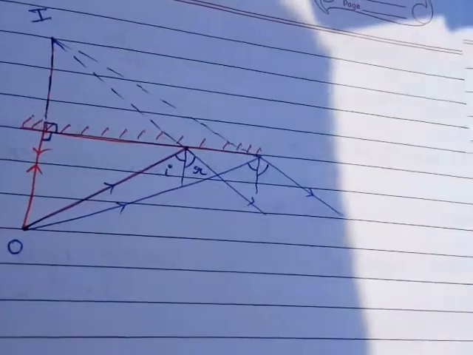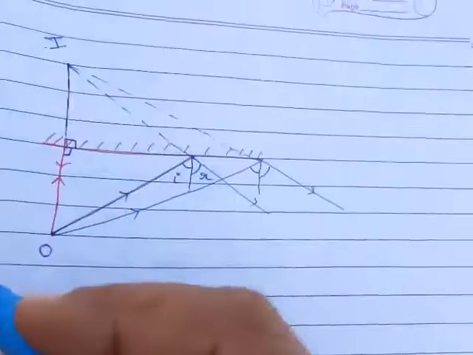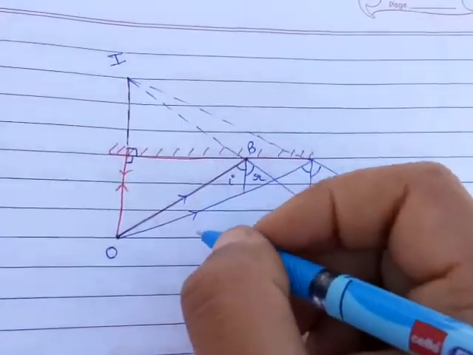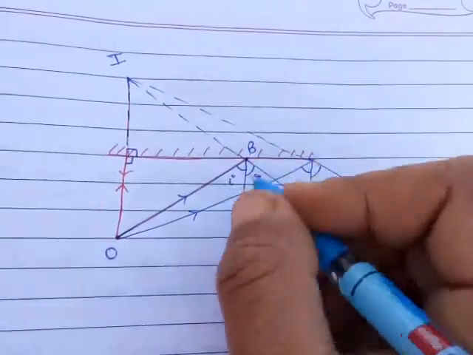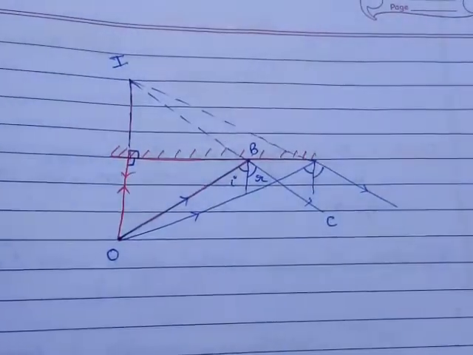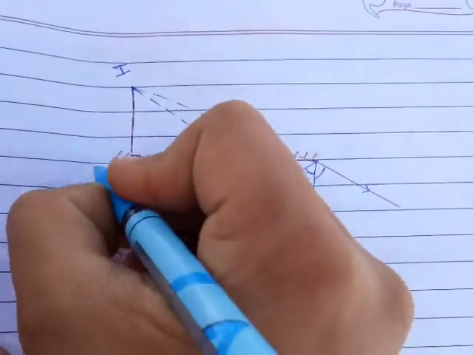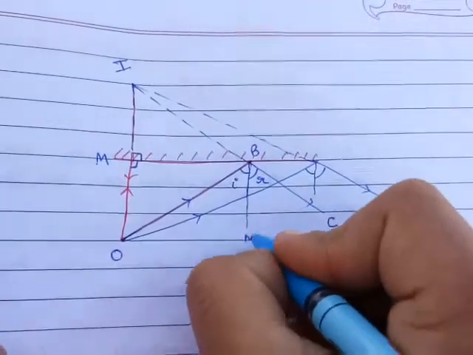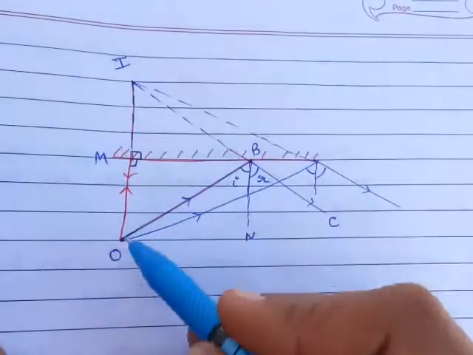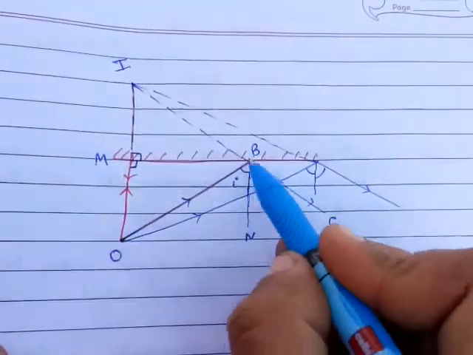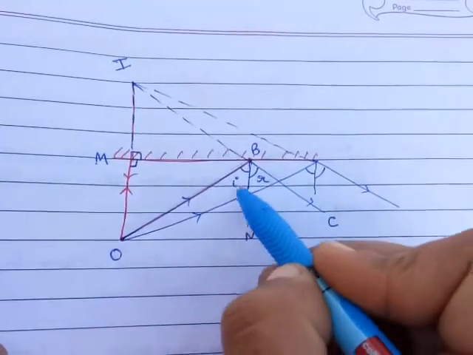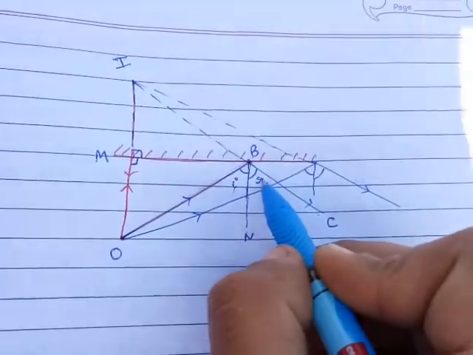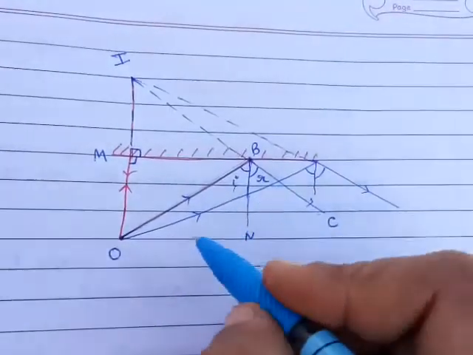Now in this diagram you can see that OB is the incident ray and BC is the reflected ray, and this one is a normal. OBN is the angle of incidence, and NBC is the angle of reflection.